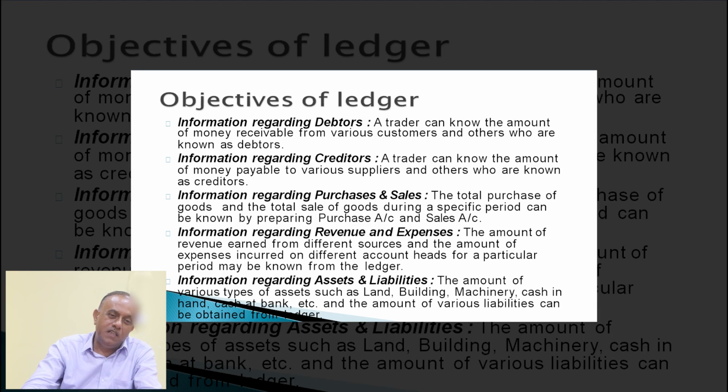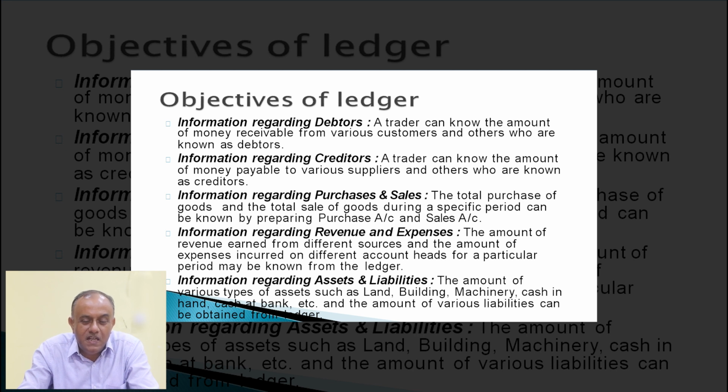There are so many objectives of ledger accounts also. Number one, information regarding debtors. A trader can know the amount of money receivable from various customers and others who are known as debtors. Debtors means those to whom goods are sold on credit by the trader. So with the help of ledger accounts, we can ascertain how much amount is receivable from various debtors.